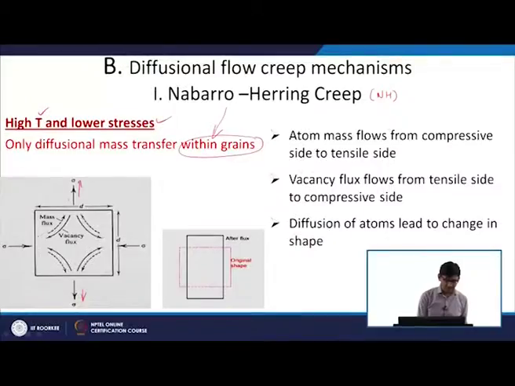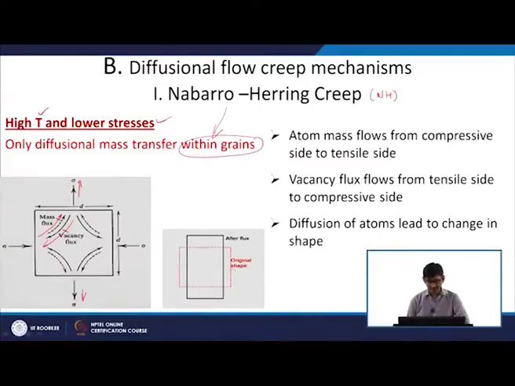Because vacancies are moving like this, atoms are going to move like that. And why are vacancies there? Because we are doing this deformation at very high temperature, so a high vacancy concentration will be there. Mass flow takes place from the compressive side to the tensile side, and the vacancy flux moves from the tensile side to the compressive side.